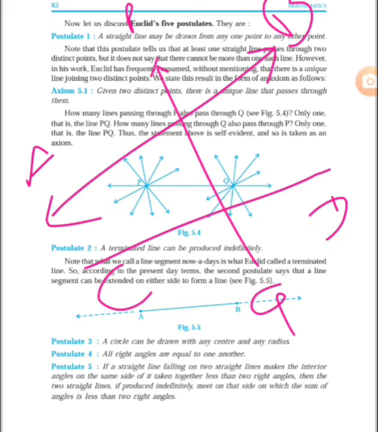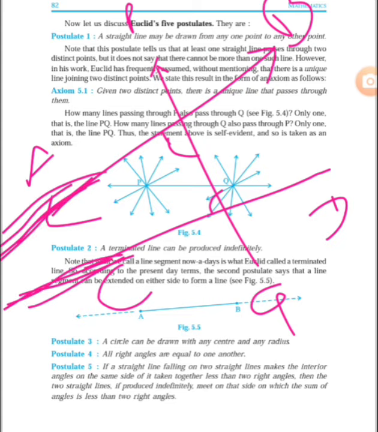That means if the interior angles on this side are less than two right angles, then the two straight lines, if produced indefinitely, that is, if we extend the lines to infinity, then they will surely meet each other at some point.